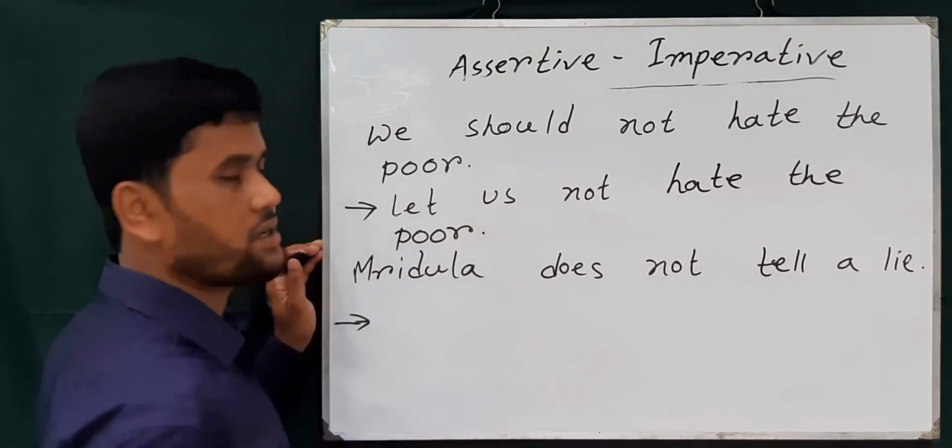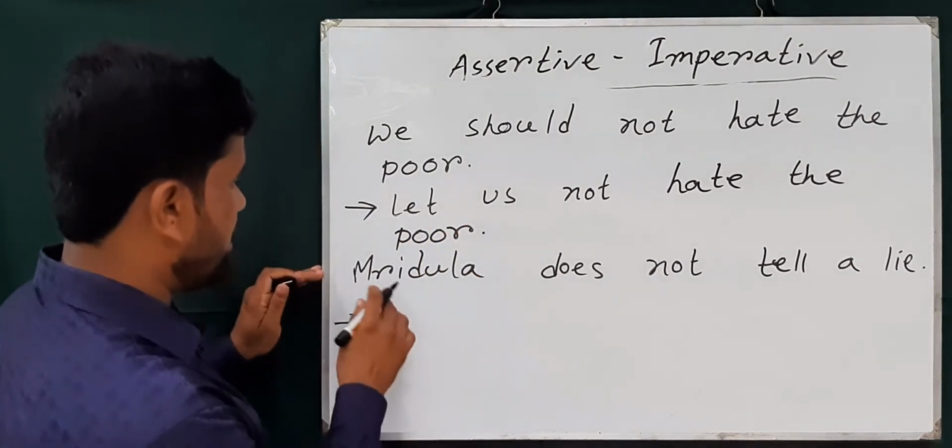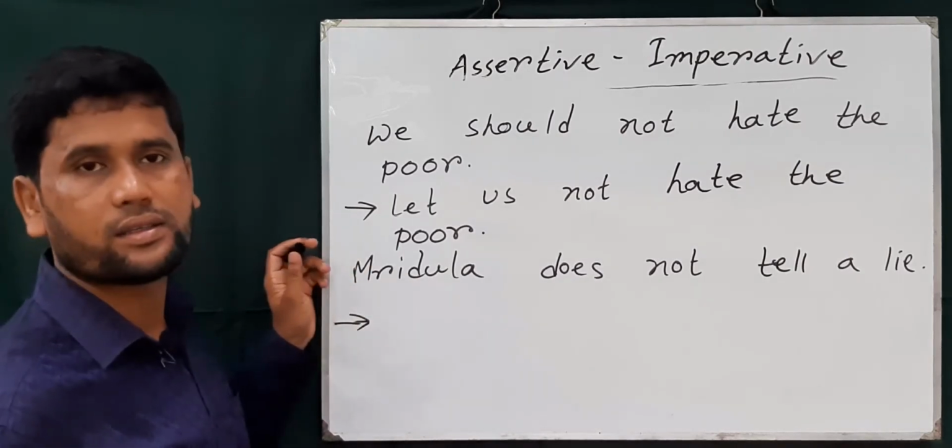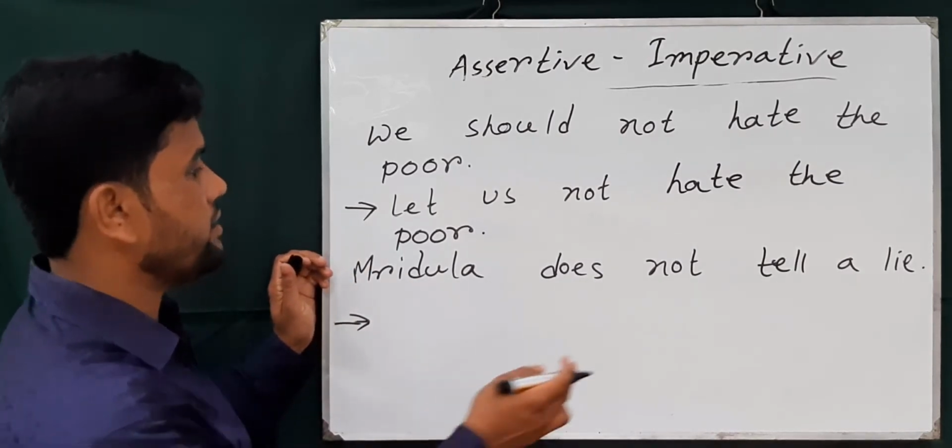And the next part. Here you see the sentence starts with third person, and the sentence is negative.